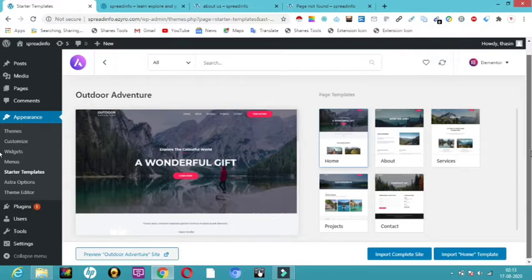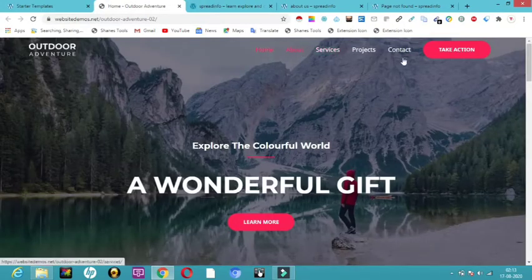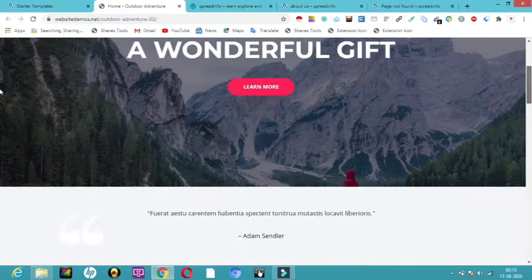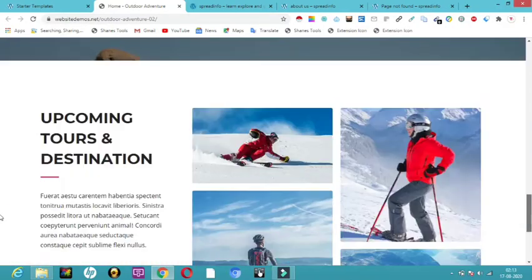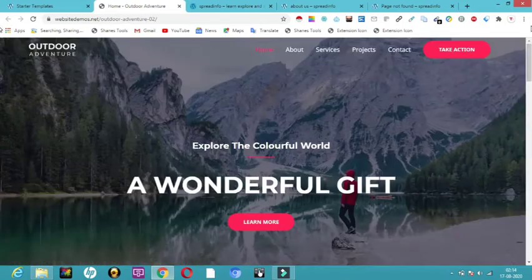So if you want to have a look at this before importing the complete site, you can just have a look at the preview section. So let me click on preview and have a look at this. So this is our home section. Here you can see it's amazing. All you have to do is just replace it with your content.